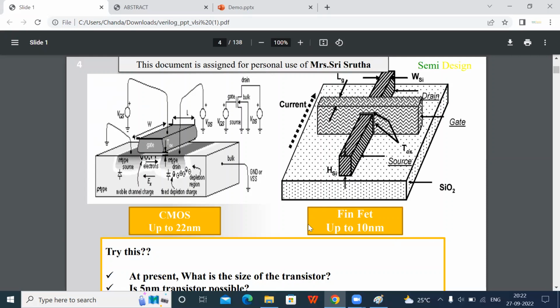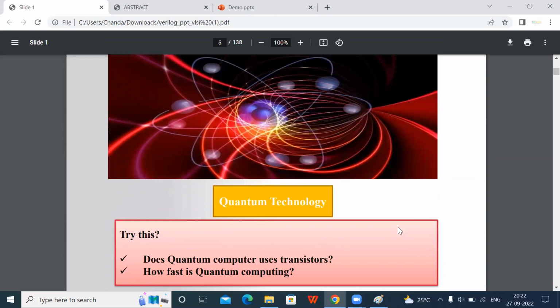So I told you what happens if it reduces to 1 nanometer, right? 1 nanometer means it will get short circuited, we cannot use the transistor. So in that case we are moving to quantum technology. This quantum technology is not there now, it will come in the next 15 to 20 years. It is under project only. Quantum technology means here we don't use any physical transistors. In a transistor there will be electrons, right? Whenever the electrons are moving,